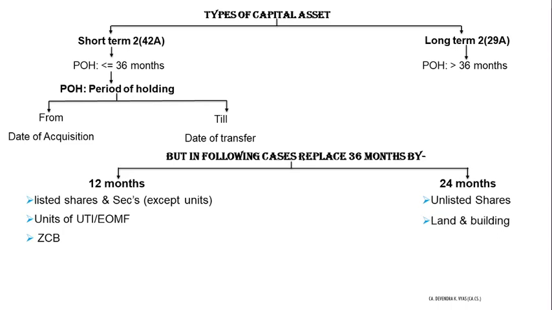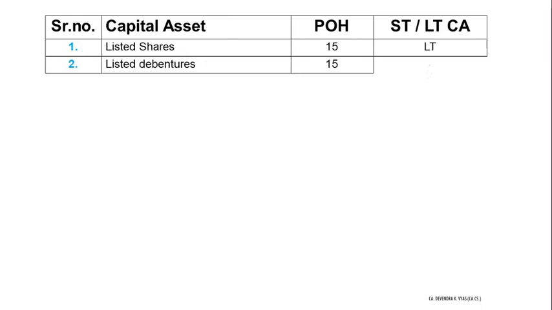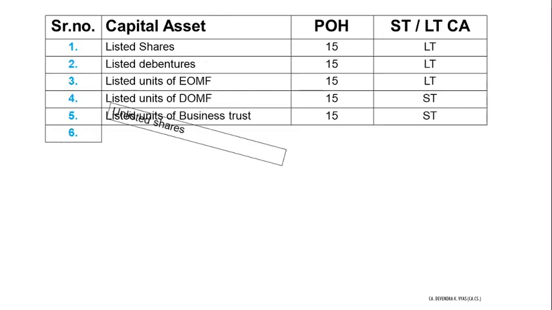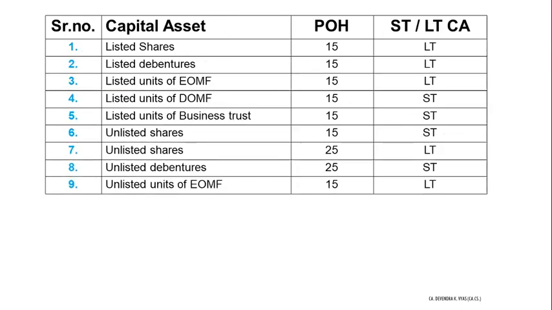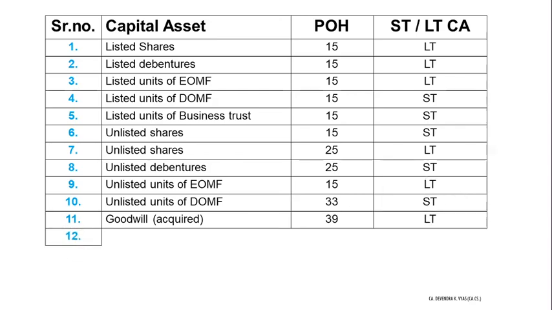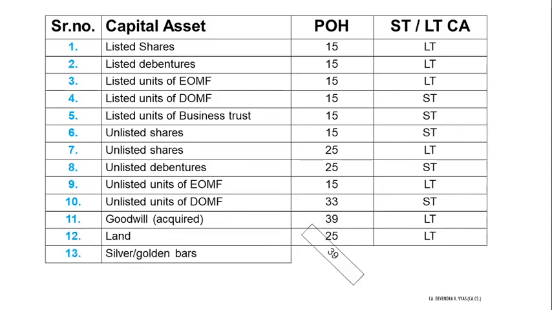And in case of land and building, if you transfer immovable property in short, then after 24 months that is long term, otherwise short term. I've given some examples here. You can use them as a directory if you have some doubts. And just put your doubts in the comment section in case it did not serve the purpose.